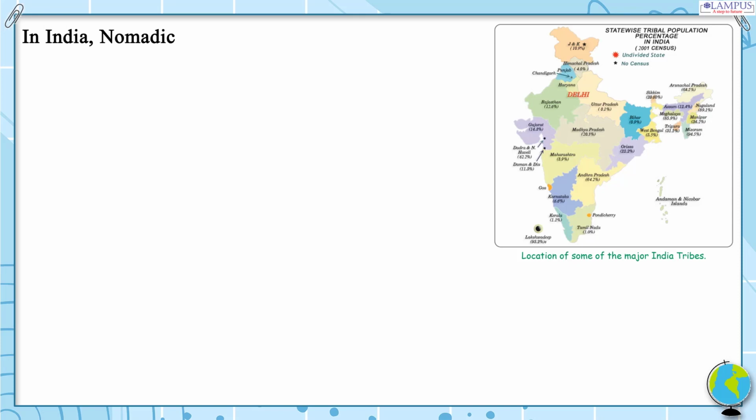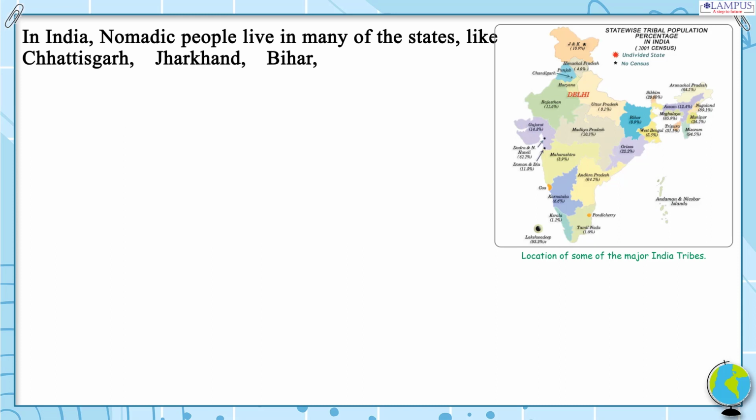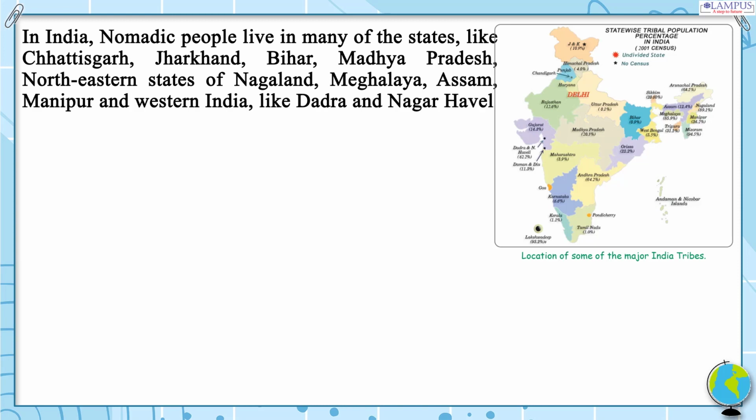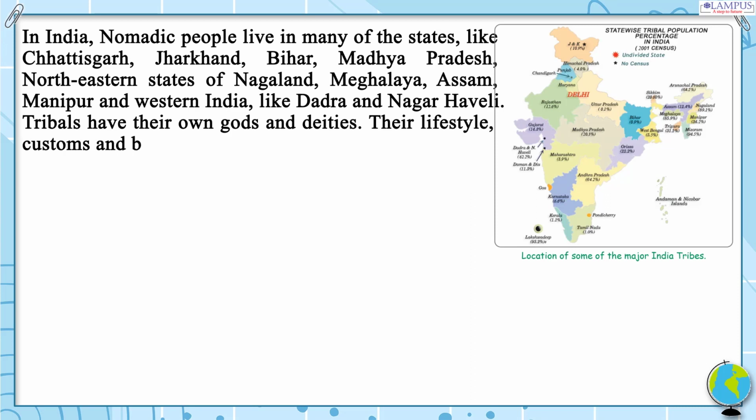In India, nomadic people live in many of the states, like Chhattisgarh, Jharkhand, Bihar, Madhya Pradesh, northeastern states of Nagaland, Meghalaya, Assam, Manipur and western India, like Dadra and Nagar Haveli. Tribals have their own gods and deities. Their lifestyle, customs and beliefs are different from the settled people.